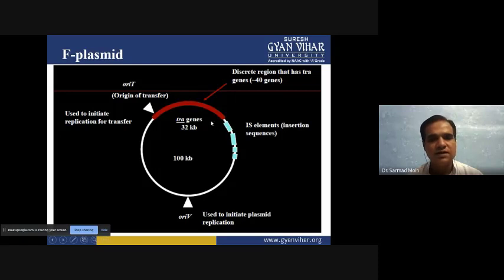Okay, and the total capacity of this F type of plasmid is only 100 kilobase pairs. And if you look at the TRA genes, these 40 genes are only 32 kilobase pairs. So it is not a very large number of genes, and the capacity of the genes is very low, only 32 kb base pairs.